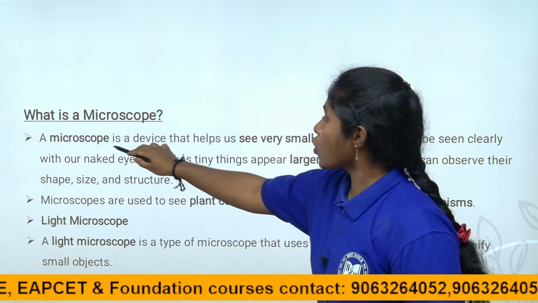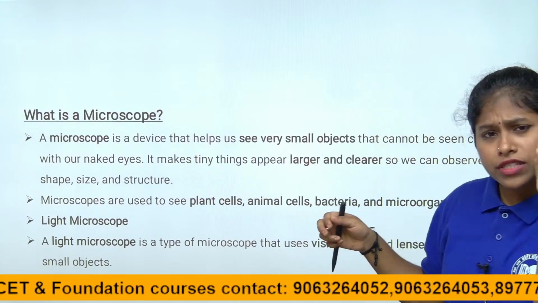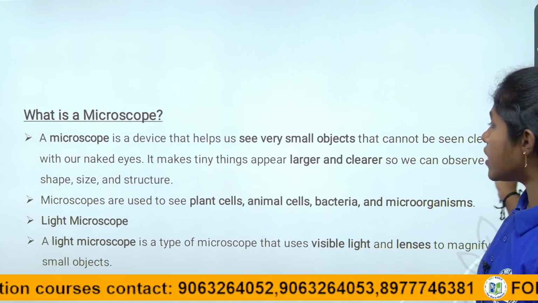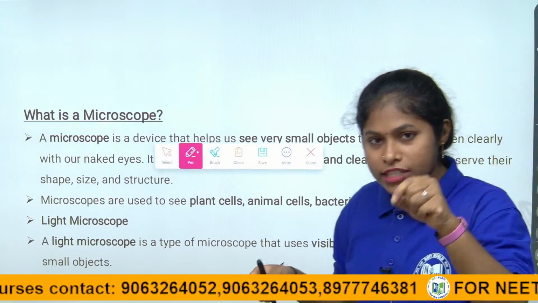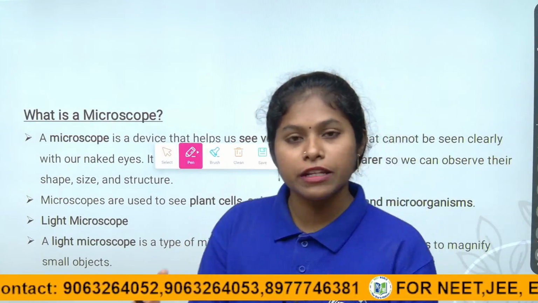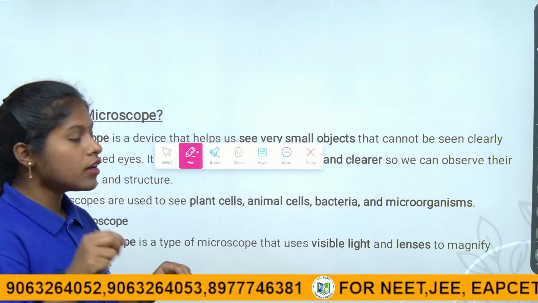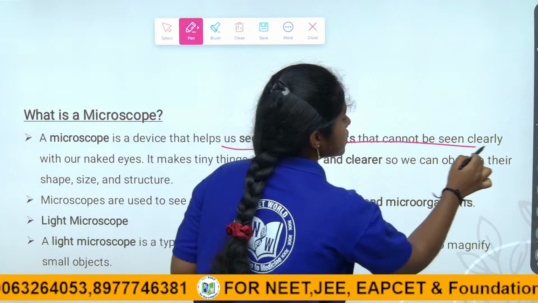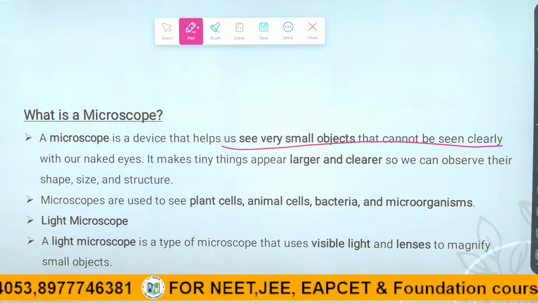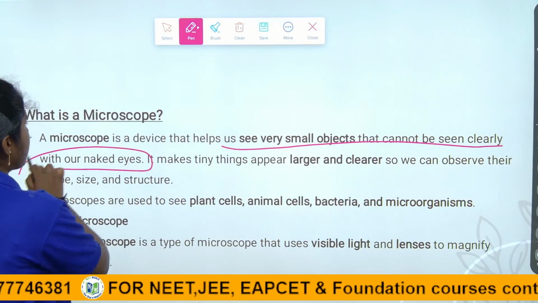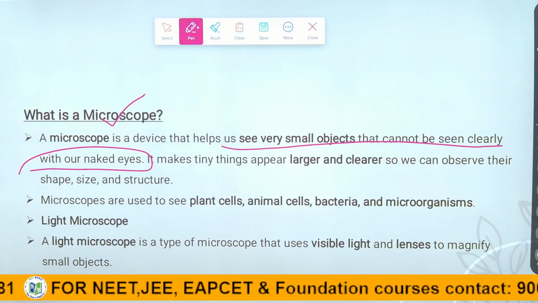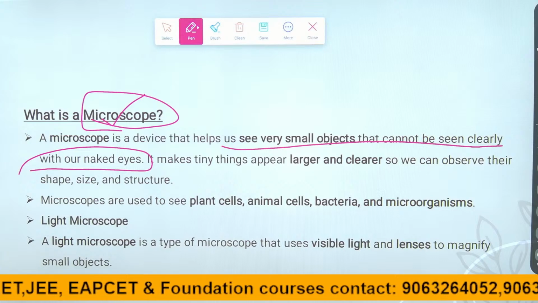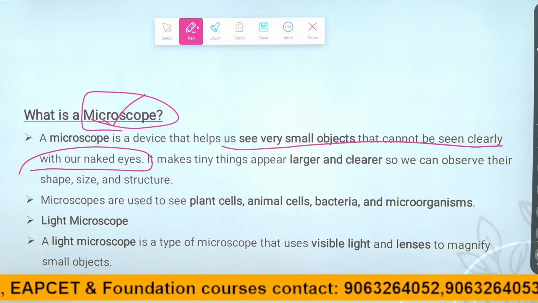The microscope is a device which helps to see very small objects clearly, which enlarges the smallest organisms in a visible way. It magnifies the smallest organisms or objects, so they can be seen clearly with the help of the microscope, right children? Microscope is nothing but a way we can see tiny objects, tiny organisms, cells and all that clearly.